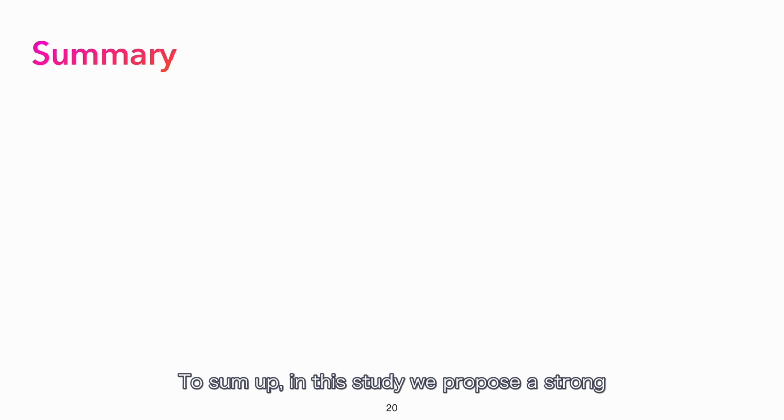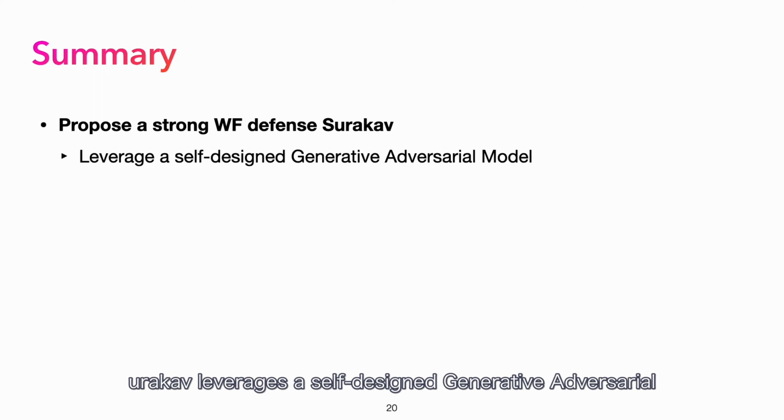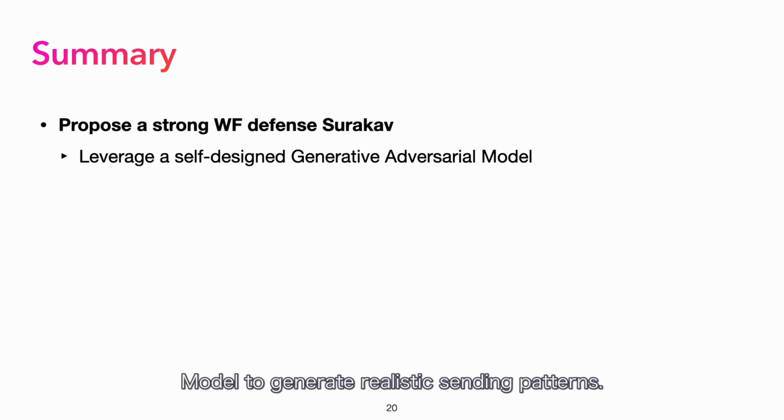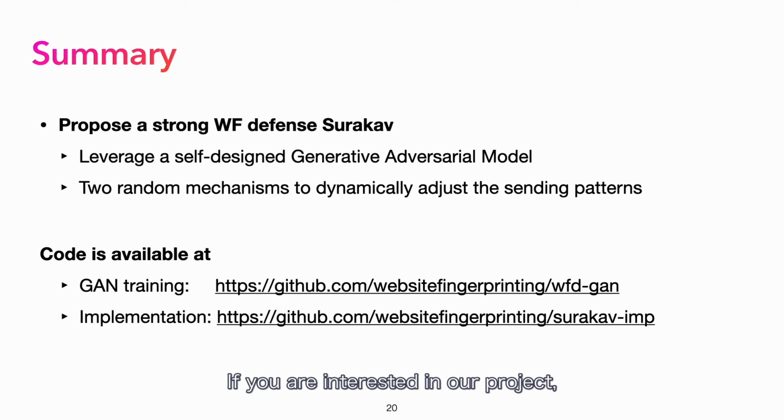To sum up, in this study, we propose a strong website fingerprinting defense called Surakav. Surakav leverages a self-designed generative adversarial model to generate realistic sending patterns. It tunnels real data through these patterns, while also applying two mechanisms to bring about more randomness and to reduce the overhead. If you are interested in our project, you can find it on GitHub. Thanks for listening to this talk.